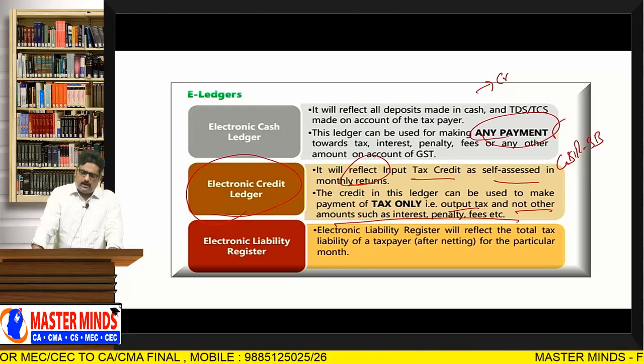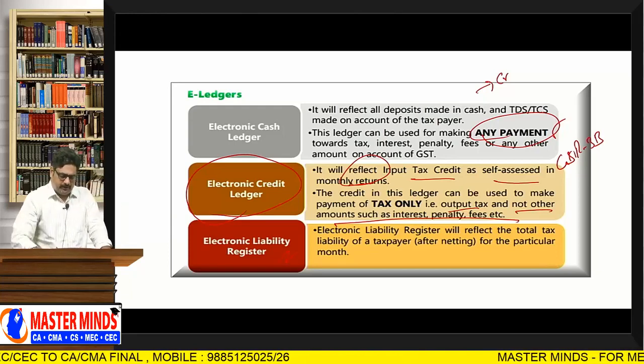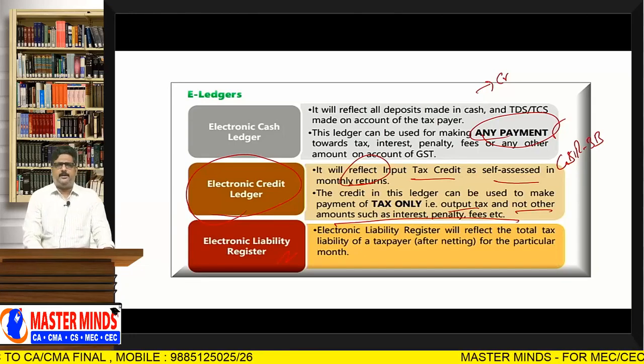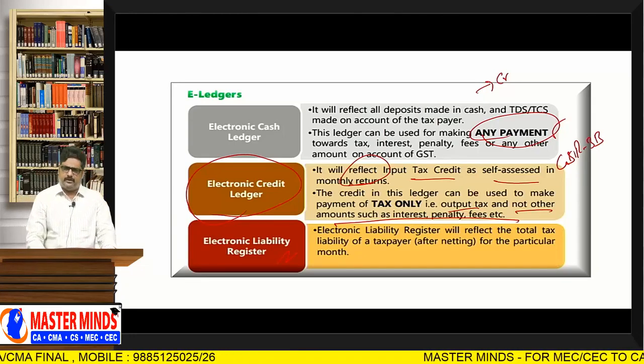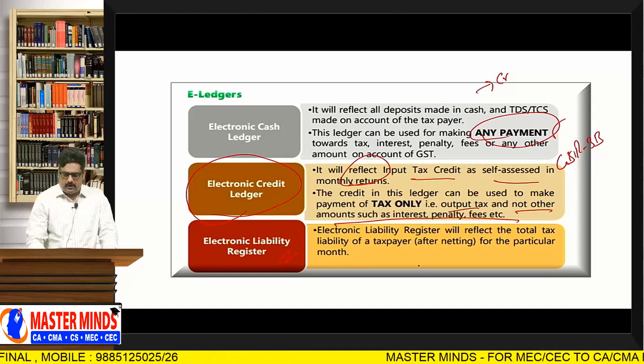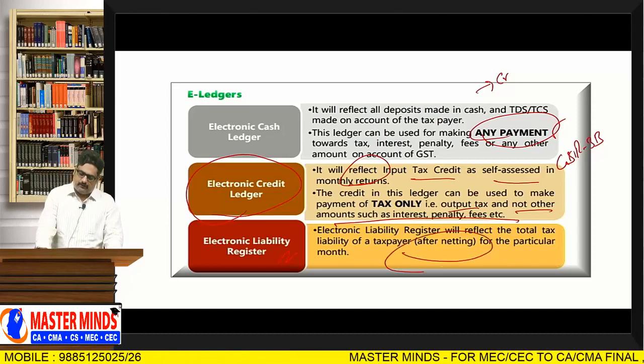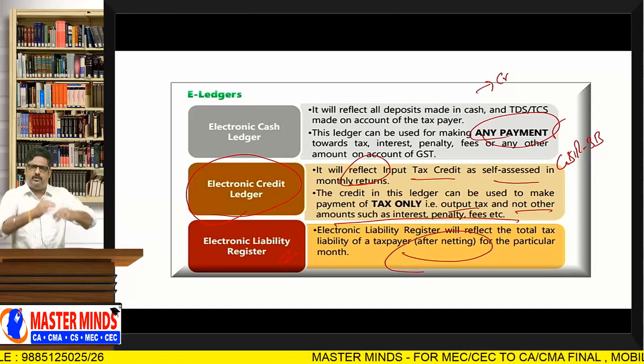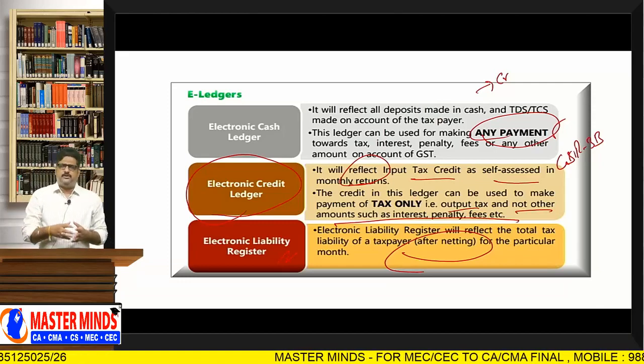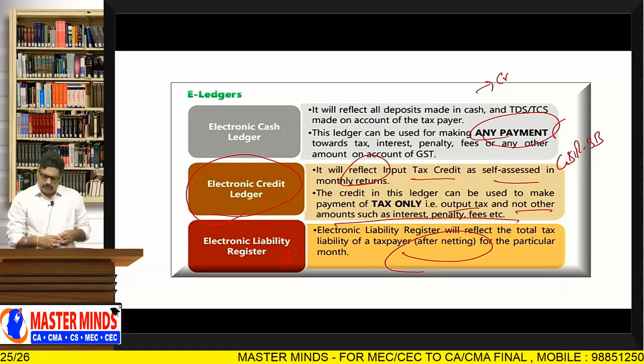Okay. And what about the electronic liability register? The electronic liability register generally will reflect the total tax payable after netting. That means after setting off ITC, what is the amount that needs to be paid? That amount will generally be paid by the e-cash ledger.